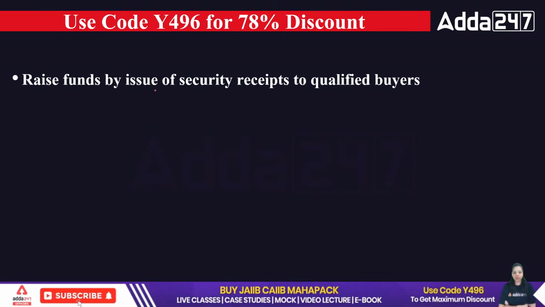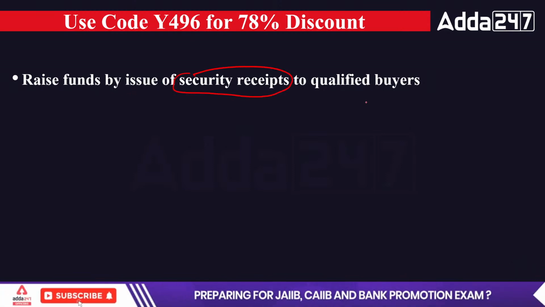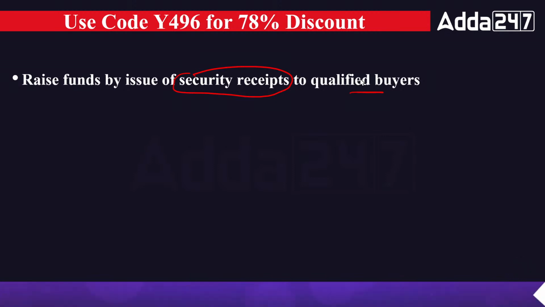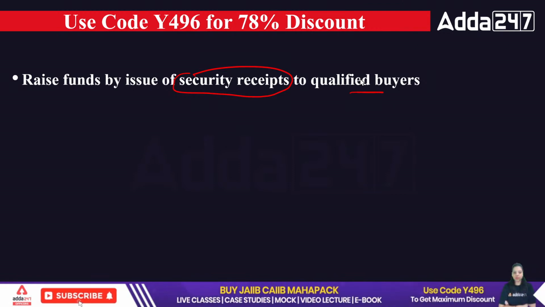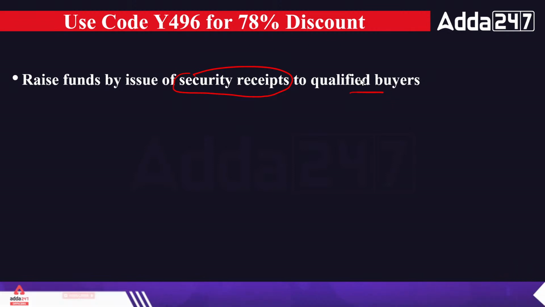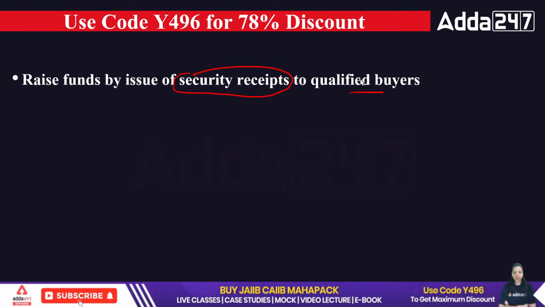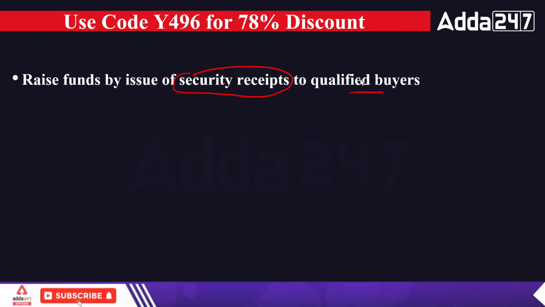Okay. Now, next is it raises funds by issue of security receipts to the qualified buyers. So how are ARCs raising funds? They are raising funds by issuing security receipts to the qualified buyers. Now, what is a security receipt and what are qualified buyers? So, a security receipt gives the holder a right or title or interest in the financial asset that is bought by the ARC.